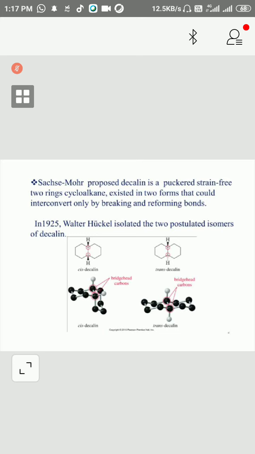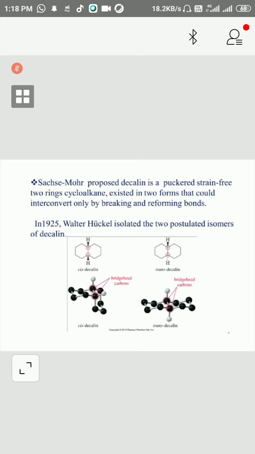Now you can see the cis-decalin is like this. And trans-decalin, this is chair form. One chair form of one ring, another chair form of the other ring, one chair of this ring, this chair form of this ring. So this is cis-decalin, trans-decalin. These are the bridgehead carbons, this and this. Here, this and this. If you want to convert, this part is common here.